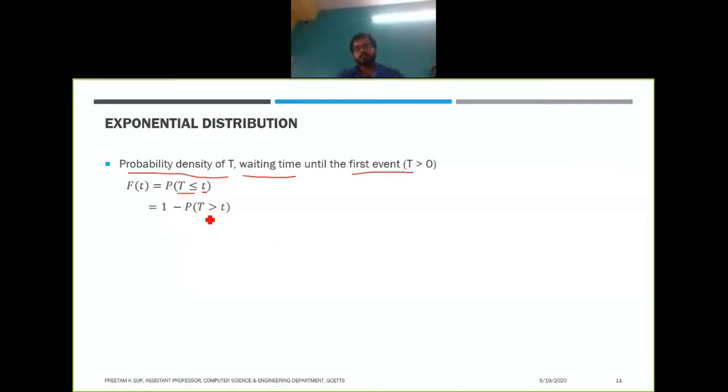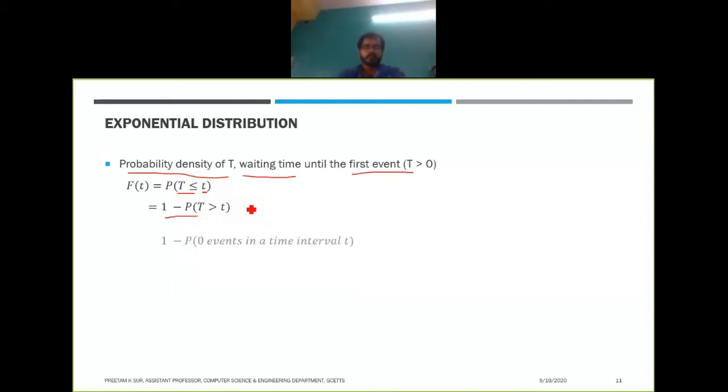That is the probability that the first event has not yet occurred.